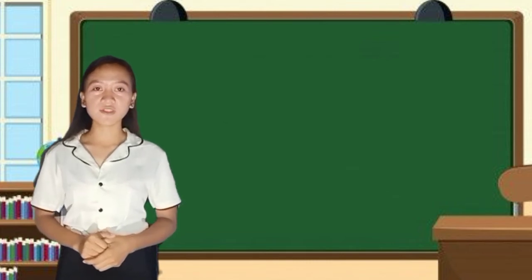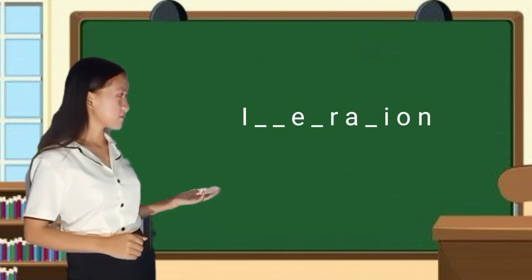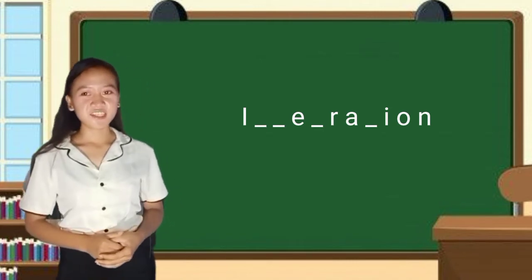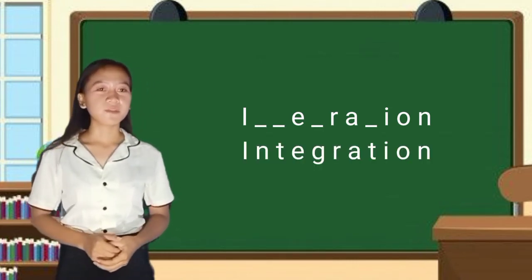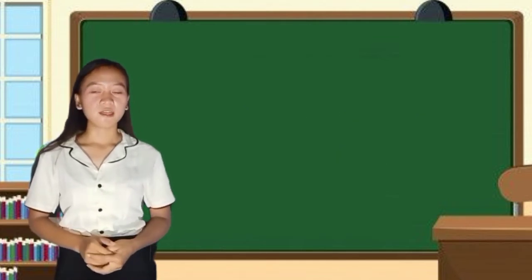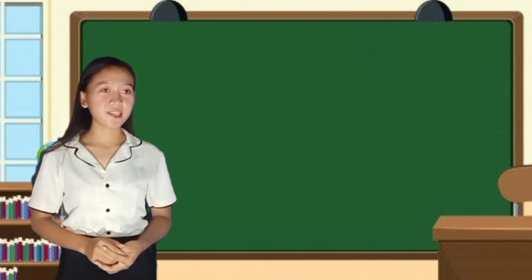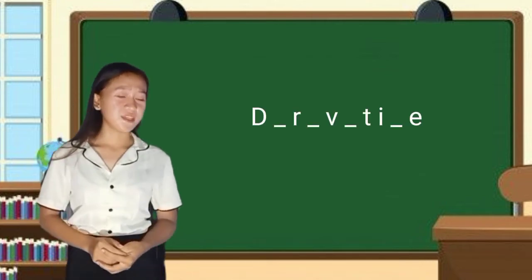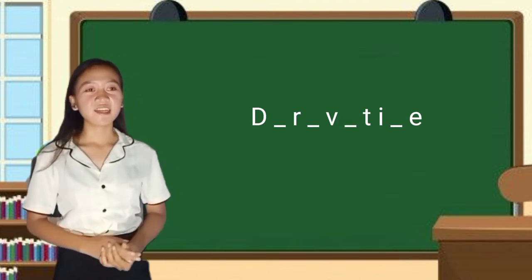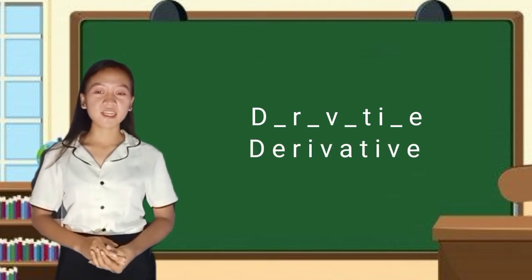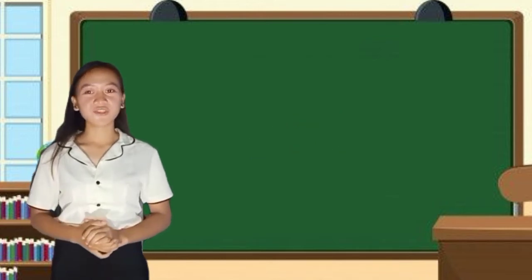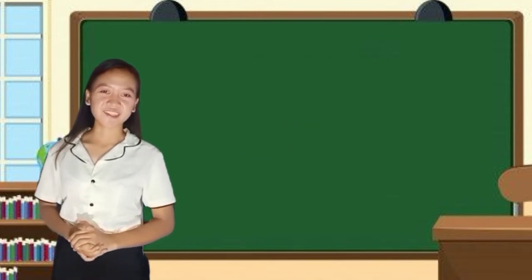Next, let's proceed to number 3. Yes, Miss Bitong? Correct. The answer is integration, and the missing letters are N, T, G, and T. Next, let's proceed to the last number. Yes, Miss Valenzuela? That's correct. The answer is derivative, and the missing letters are E, L, A, and V. Congratulations to those students who got a correct answer.